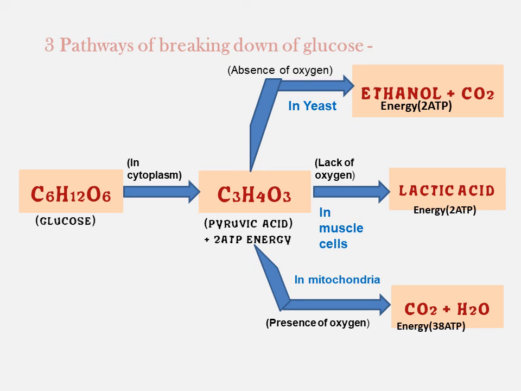So we have discussed three pathways of breaking down of glucose, in which glucose is converted into a three carbon molecule, and then there are three pathways: oxygen absent, lack of oxygen, and presence of oxygen.